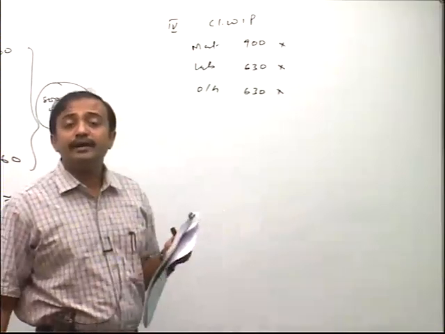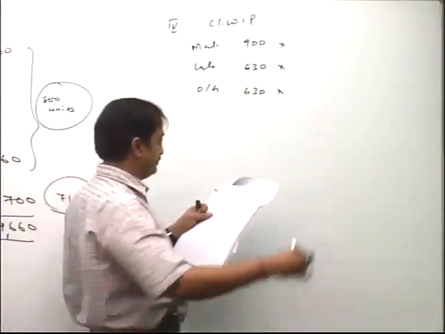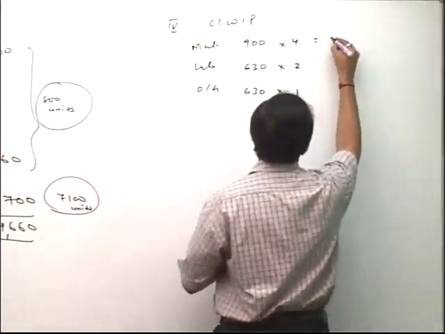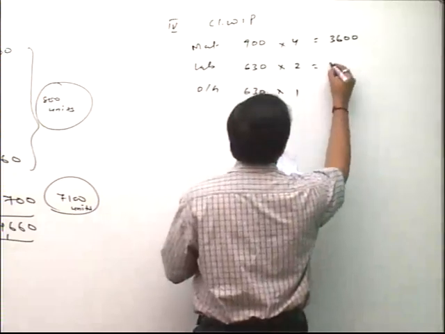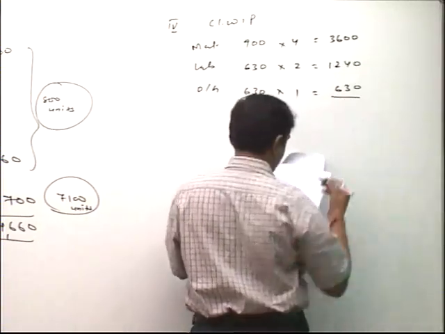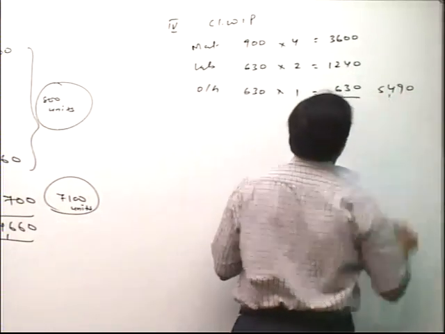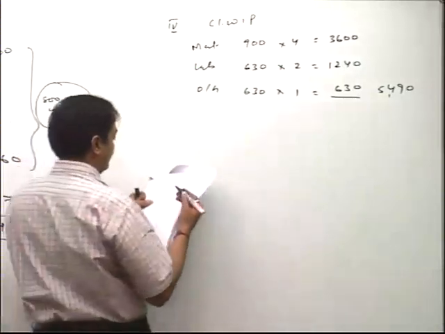Multiply by cost per unit, consider from the CPU table: 4, 2, 1. That gives 3600, 1260, 630. Total 5490. Simple? Okay.